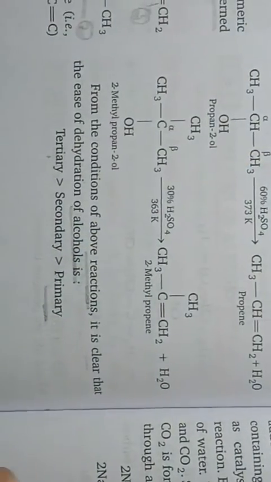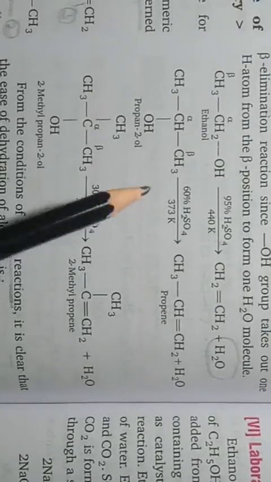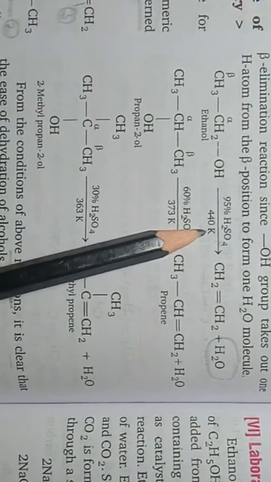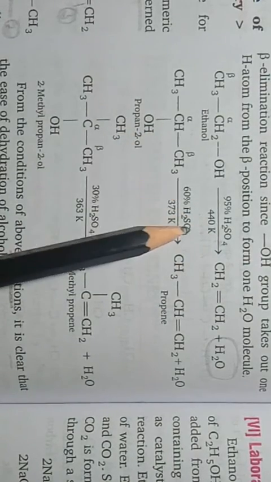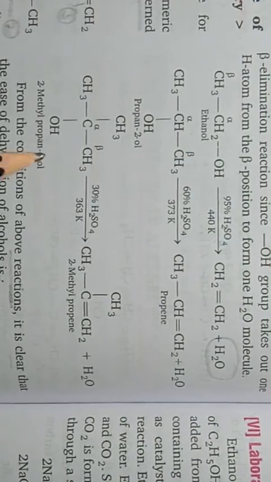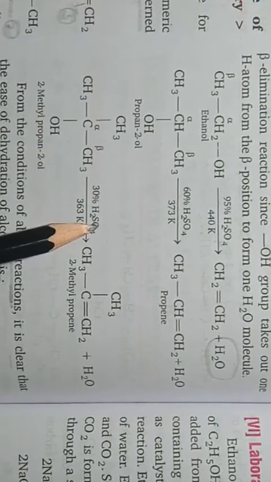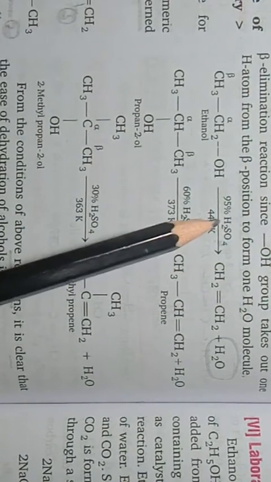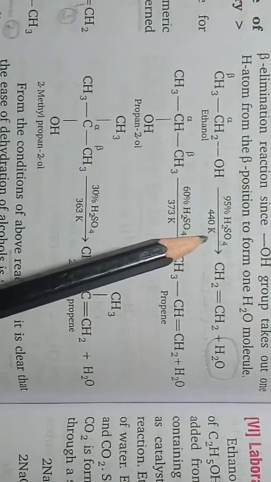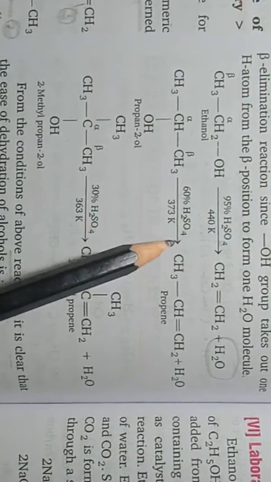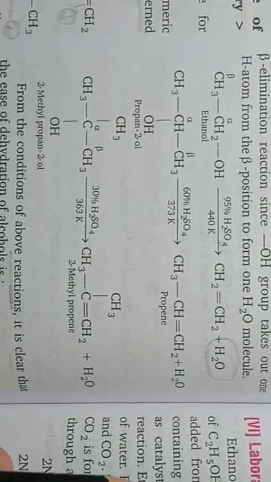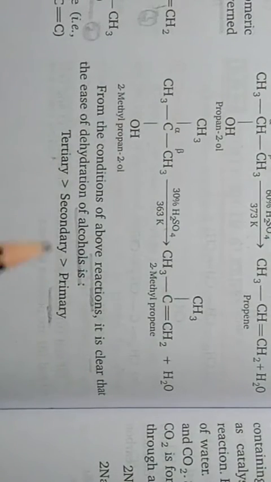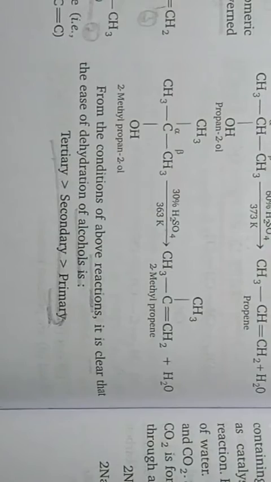As you can see from these examples, for primary we use 95% H2SO4 at 440 Kelvin, for secondary 60% H2SO4 at 373 Kelvin, and for tertiary 30% H2SO4 at 363 Kelvin. As we shift from primary to tertiary, the conditions become milder. So the ease of dehydration goes from tertiary to primary.